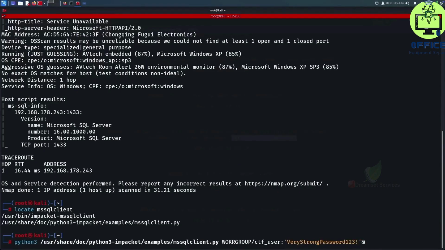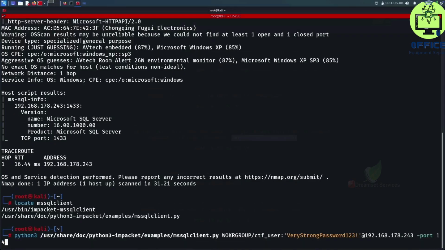Then continue with the IP address of our target, which is 192.168.178.243 in my case, but in your case, it's whatever TryHackMe says. And then I'm simply gonna say that the port to connect to is 1433.